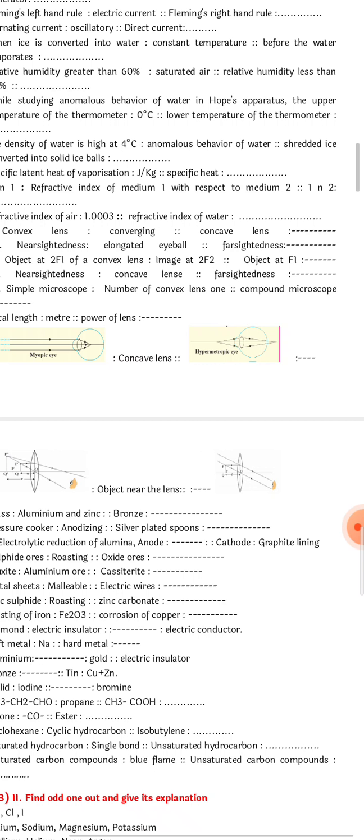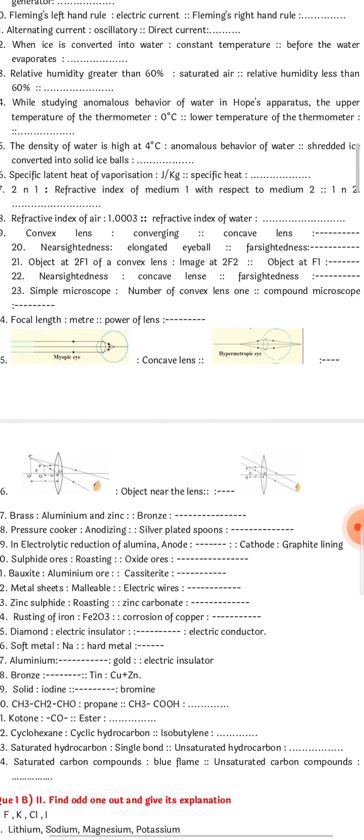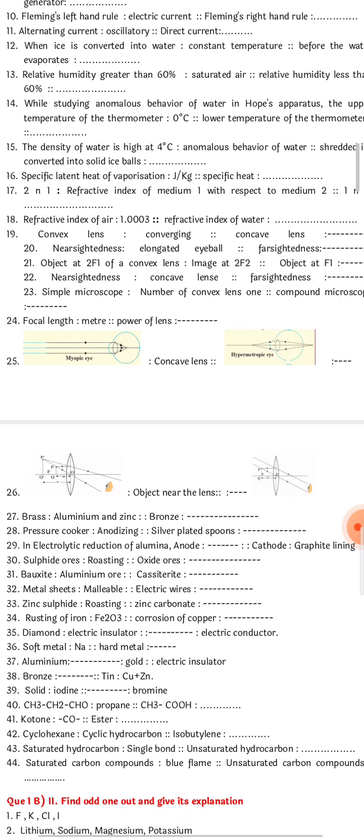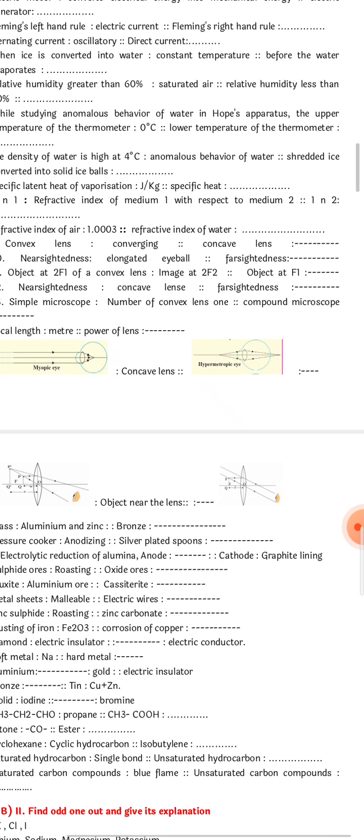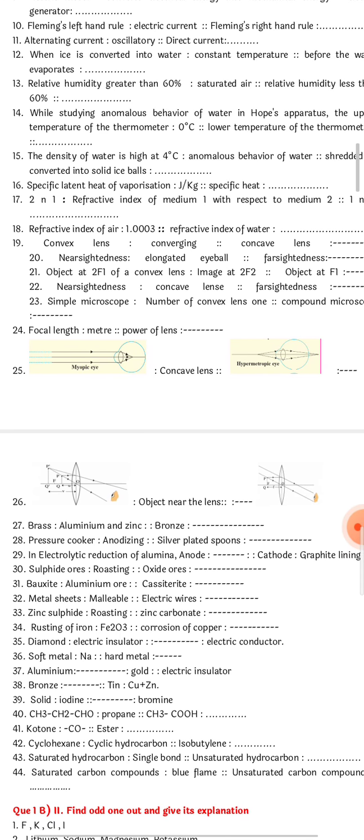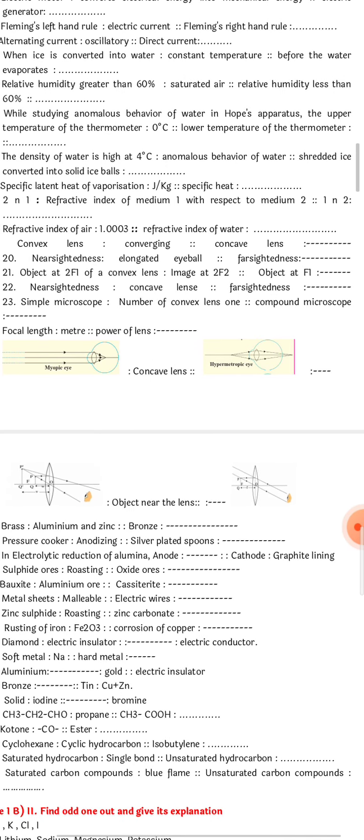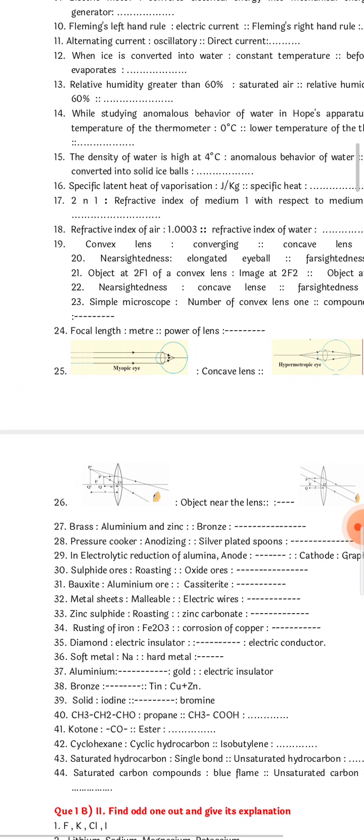So that will be refractive index of medium 1 with respect to medium 2. Okay, refractive index of medium 1 with respect to medium 2. So relatively, look at the answer given there and adjust. Just the opposite will come. Refractive index of medium 2 with respect to medium 1. Okay, so that is also done.